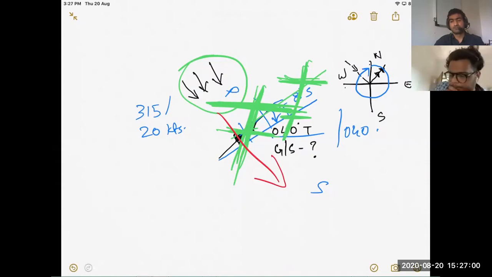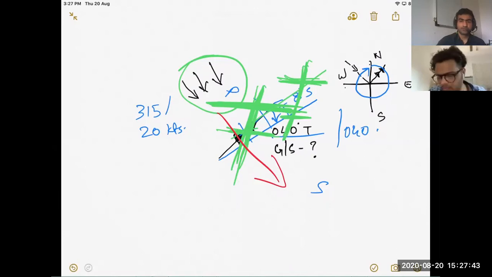So wind will be from here, pushing like this. So I think drift will be towards port side only, no?